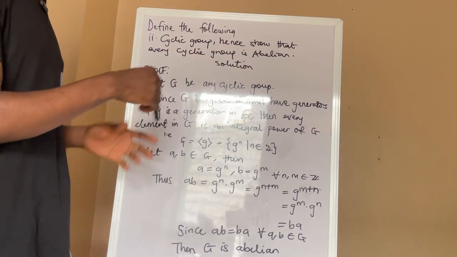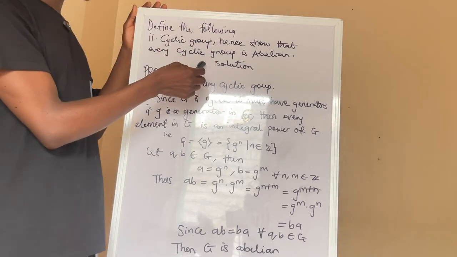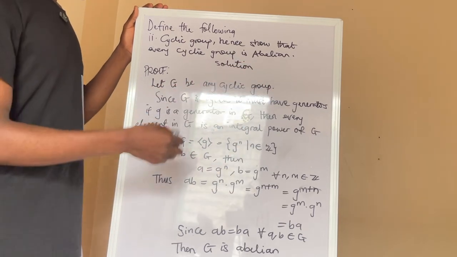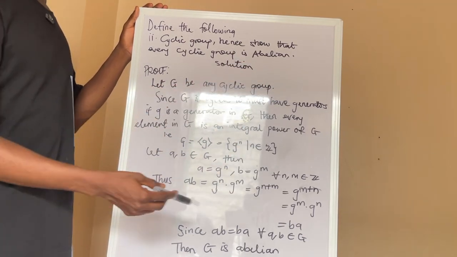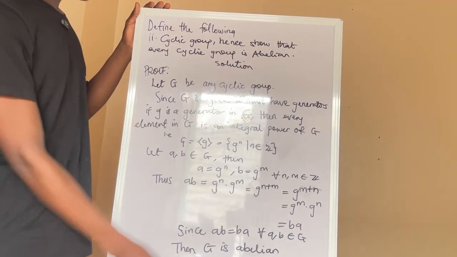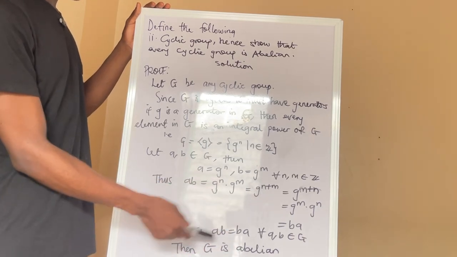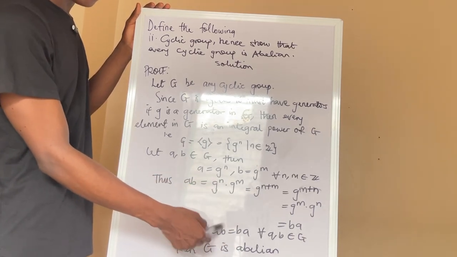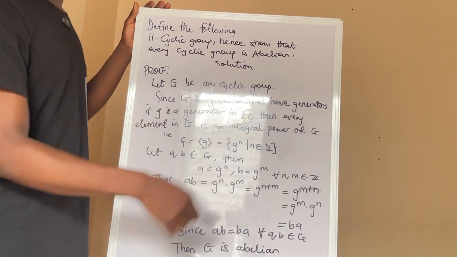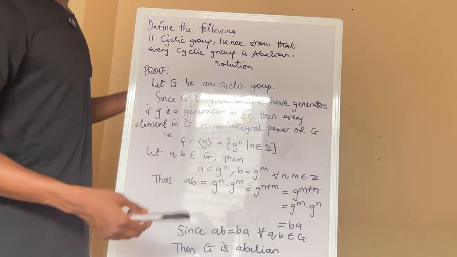When I see questions that have "show that" in them, I first understand what the question is. What this question is saying is that we show that every cyclic group is abelian. What does being abelian mean? Abelian means that a group is abelian if when you pick any two elements from that group, it is commutative. What does commutativity mean? It means that if I pick elements A and B in G, AB is equal to BA, which means if I change the order of the multiplication, A times B is equal to B times A, or A plus B is equal to B plus A, depending on if you're proving commutativity for addition or multiplication.